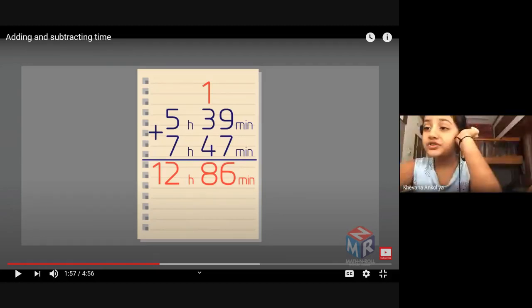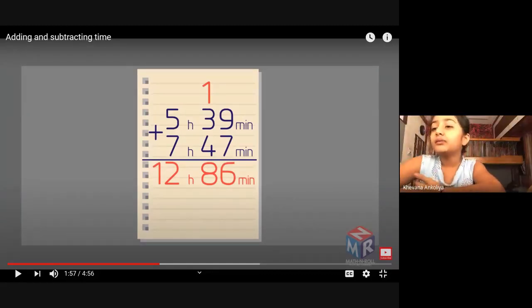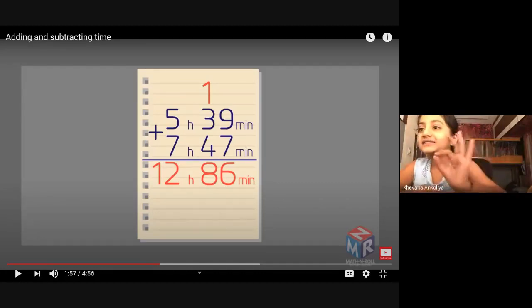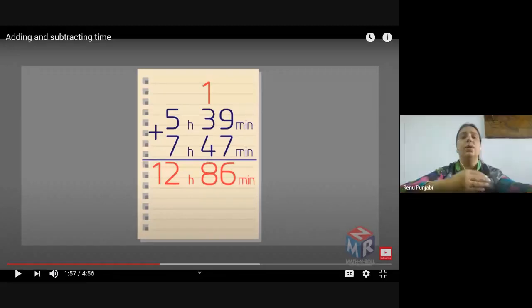Ma'am, I have a question. Yes, Kevna. Ma'am, if we add the minutes and it is exactly 60, what should we do? Should we subtract 60, or not? See, it depends on the question. If you have an hours column also, in that case you subtract 60 and convert it into 1 hour in the hours.